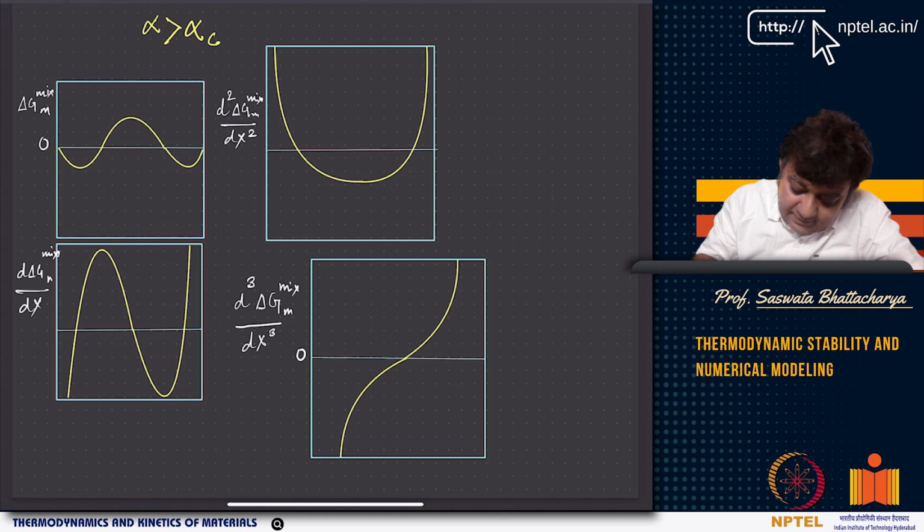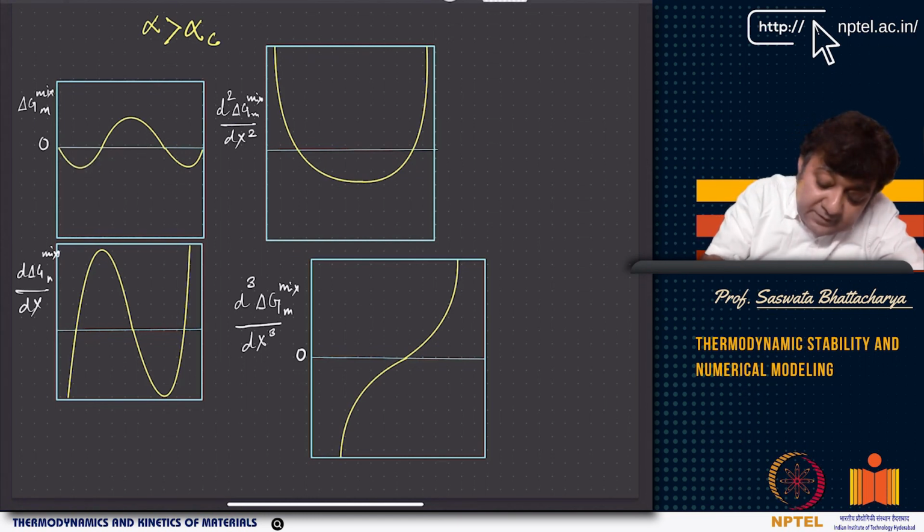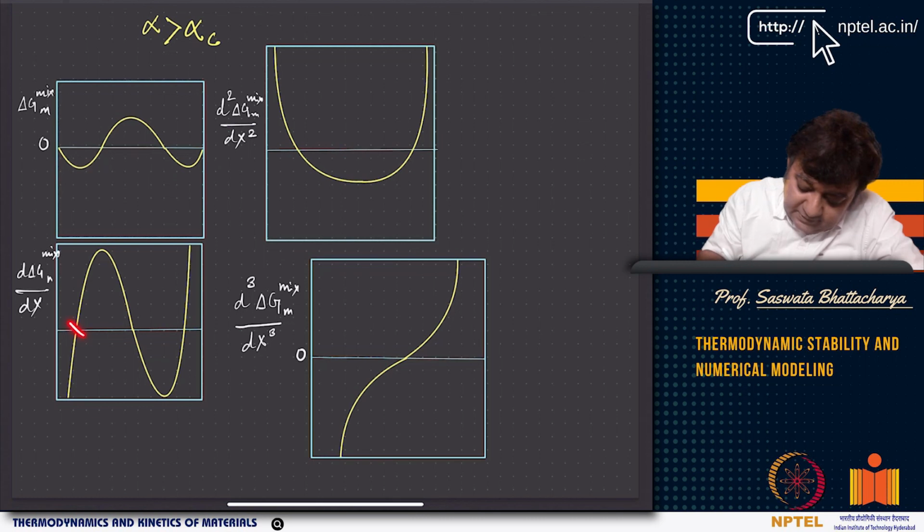If you look at this plot, you have one root here. This is basically y equal to 0. So this is the slope. The slope of the curve becomes 0 here, here, and here. So these are the corresponding roots. But at these 2 points, you have minima.